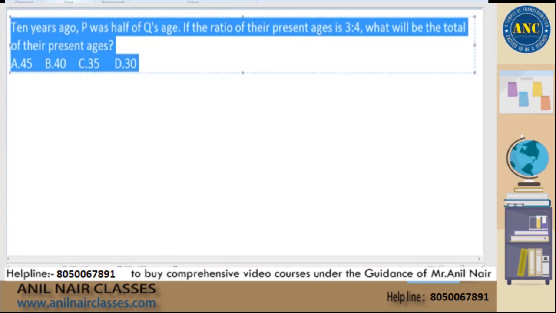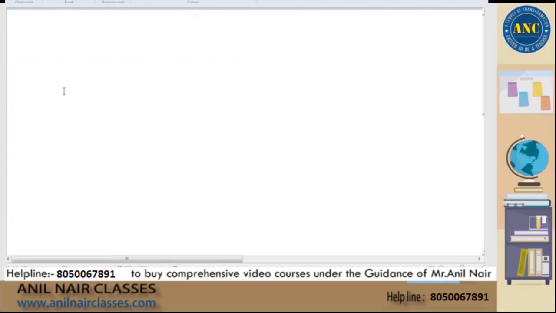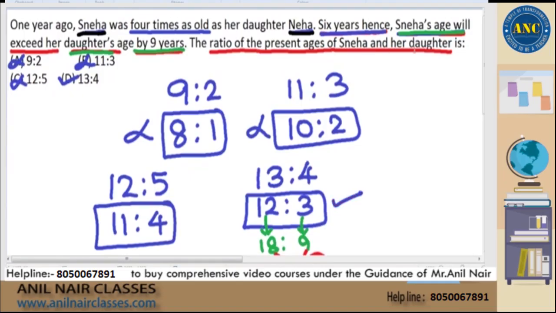Gautam, very good question, Gautam. Now, Gautam, what I am doing in this case is, now, please see here, sir. I'll come back to this question after Gautam's doubt. Now, Gautam, good that you asked me this question. See here. Gautam is saying that, sir, these are all ratios. Ratio is 13 is to 4. It may not be exactly equal to 13 and 4. It can be 26 and 8. It can be 39 and 12. Like that, it keeps on continuing.